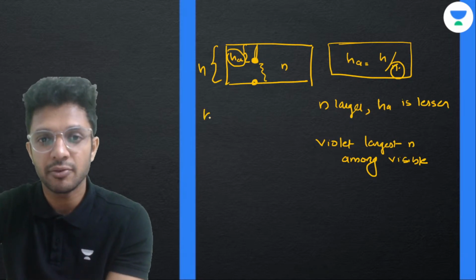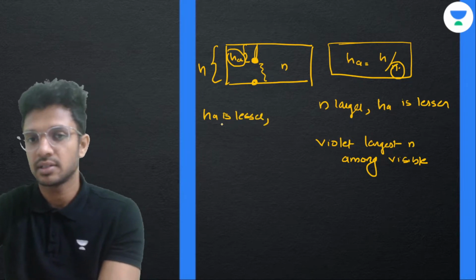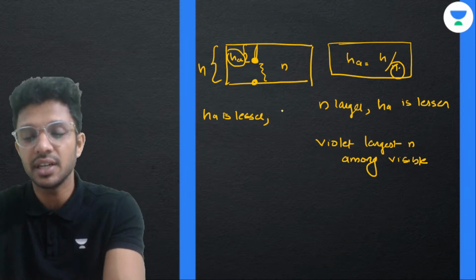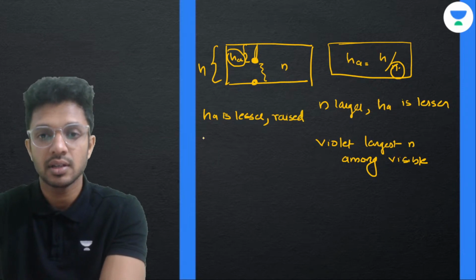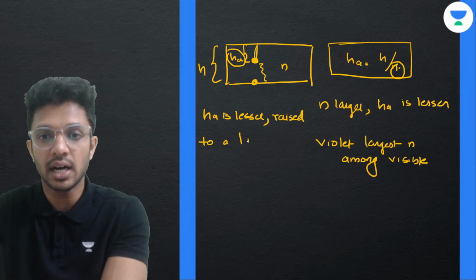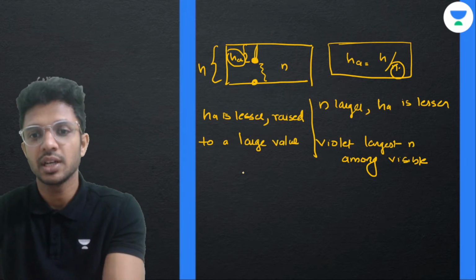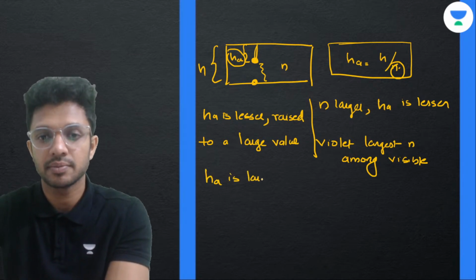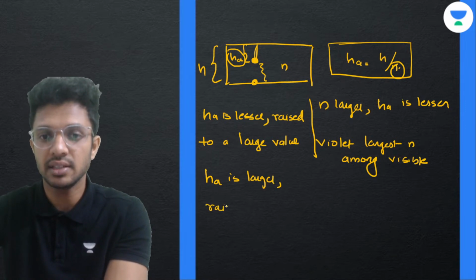If apparent depth is lesser, it means it makes a large deviation or it is raised to a large value. So for larger apparent depth, the raise is minimum.